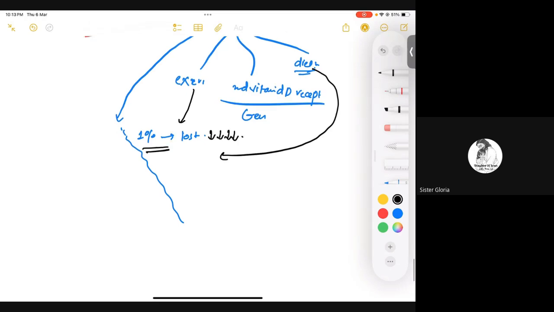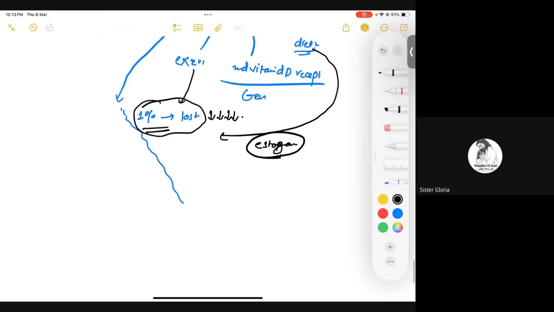Is that clear? Yes. And you also know estrogen is important for that. So in females, mainly if the estrogen wanes out in postmenopausal women, it can also cause an increased loss of bone after 30 years of age. Is that clear? Yes, sir.